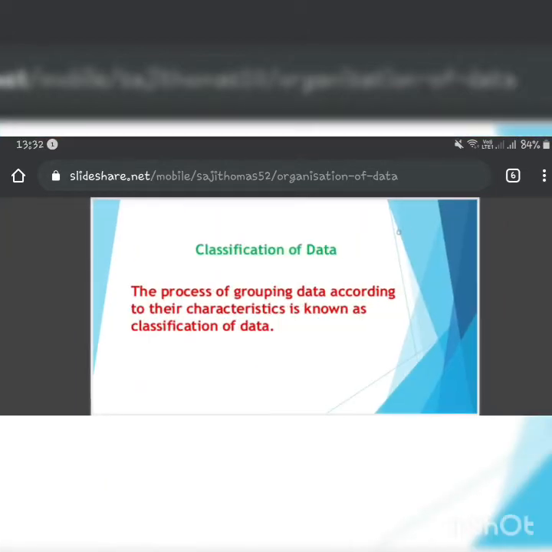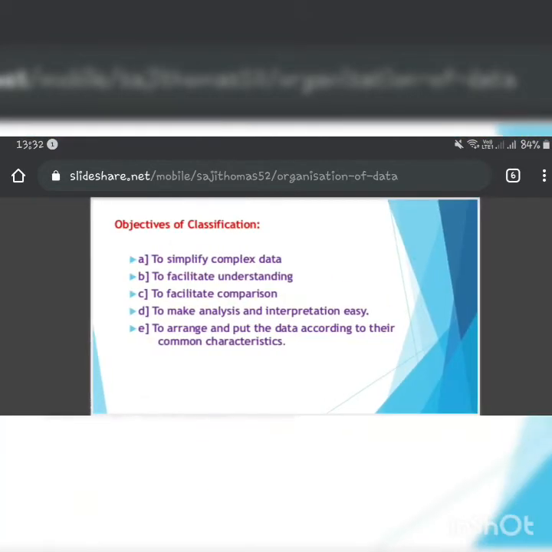Further, you can see the definition of classification of data which is given on the screen. When we group data according to their characteristics, means according to their features, then that is known as classification of data. Now why we do the classification?